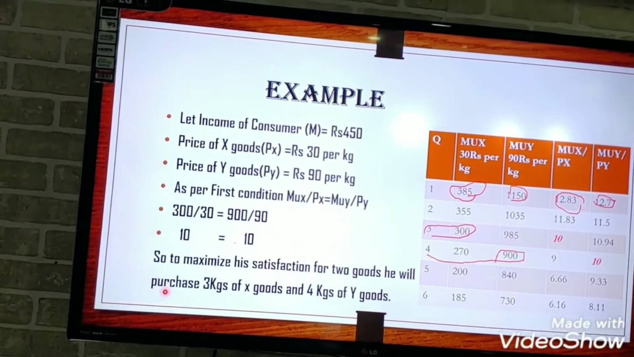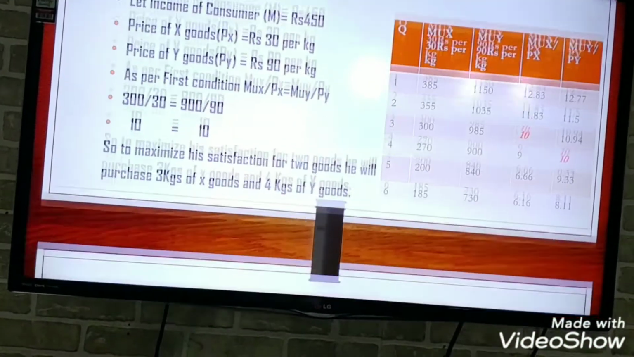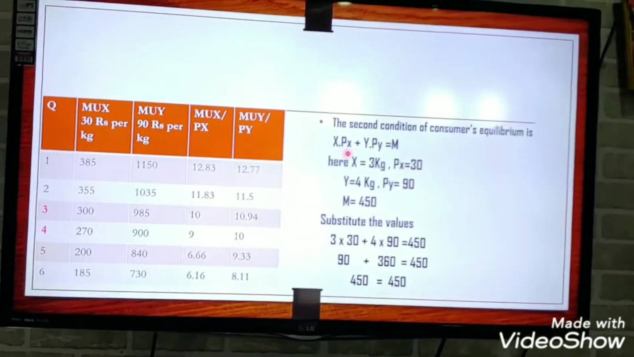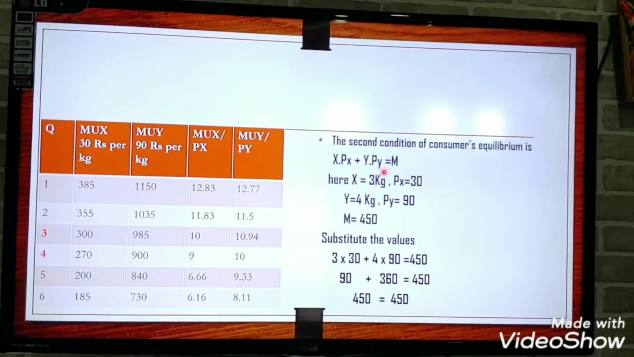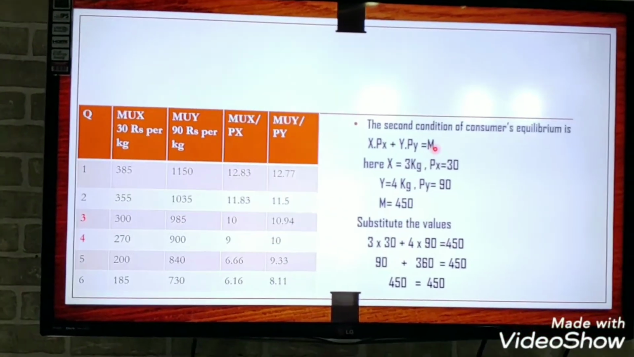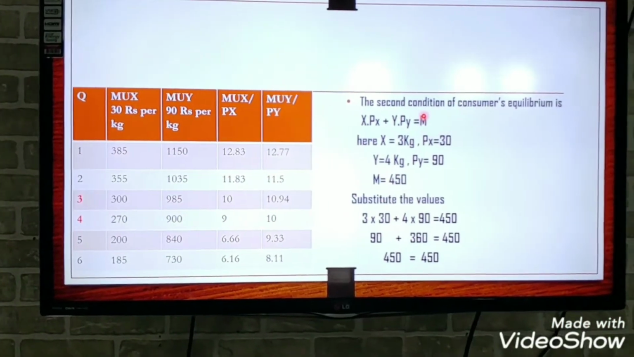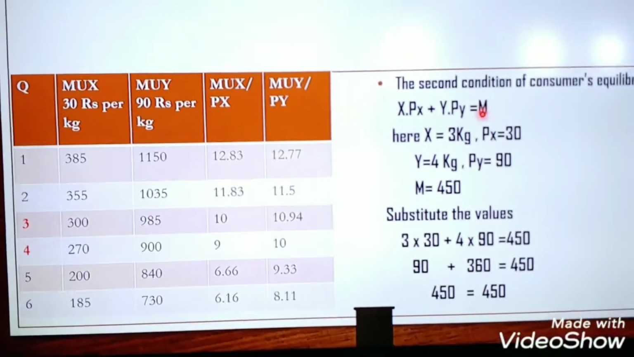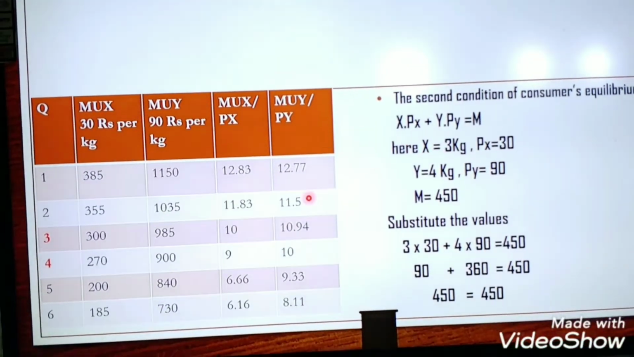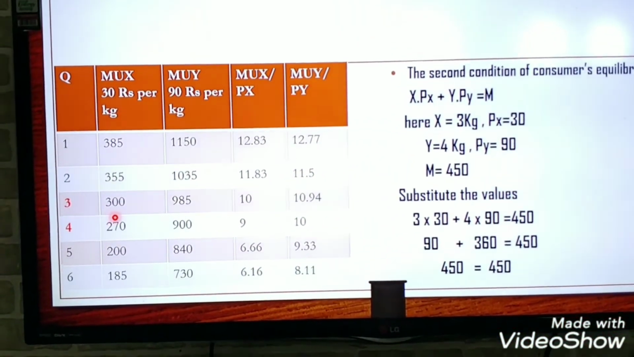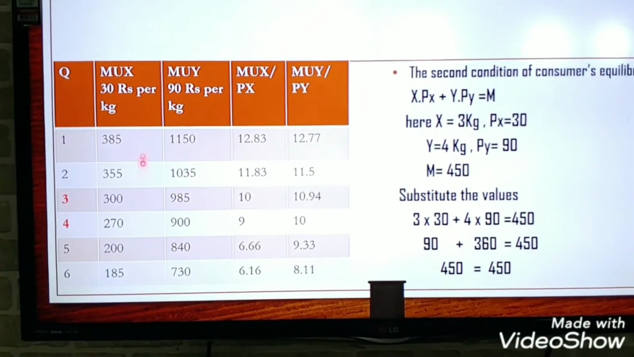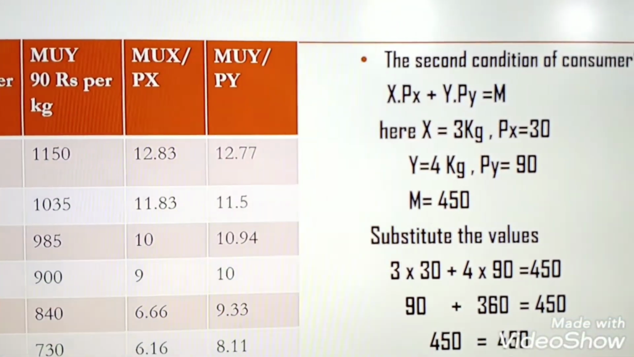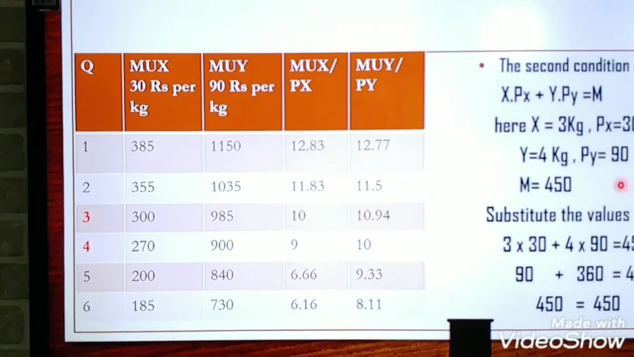Now we will move to the next condition. Second condition, we already know that X into PX plus Y into PY should equal M. M means our money, whatever income we have in our pocket, we have to spend on both the commodities. But this balance should not be disturbed. Here X equals 3 kg and the price of X is rupees 30, whereas Y is 4 kg and PY is 90.